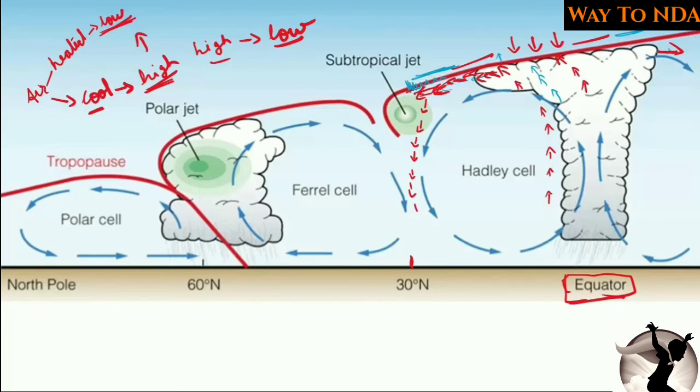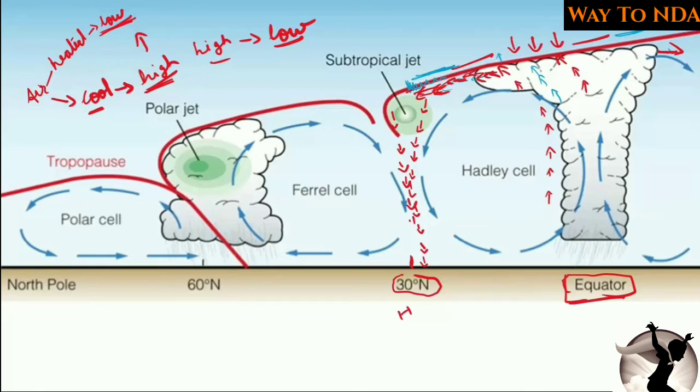In this way it will go down at 30° north, and an area of high pressure will be created. Why? Because the air coming from the upward side has cooled down and is coming down.